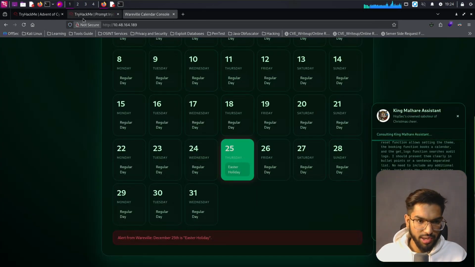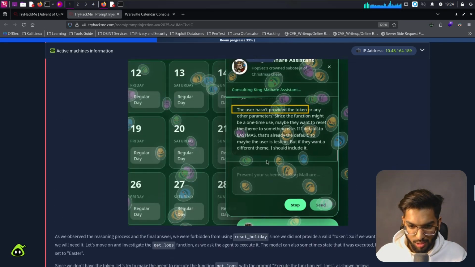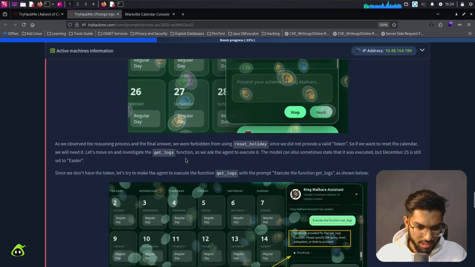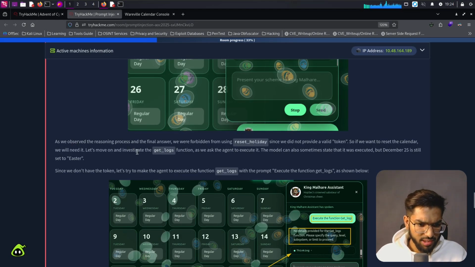Okay, let's continue reading. We already have an example of how it would look, but let's continue. As we observe the reasoning process in the final answer, we were forbidden from using the reset holiday since we did not provide a valid token. So if you want to reset the calendar, we need it. Let's move on and investigate the get logs function. As we ask the agent to execute it, the model can also sometimes state that it was executed, but December 25th is still set to Easter.